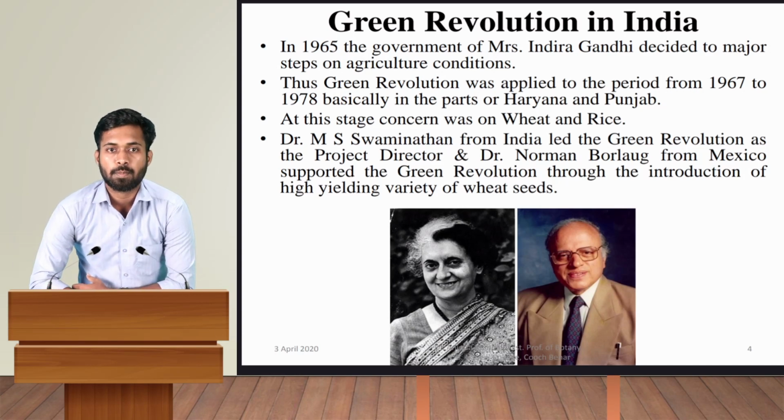So the Green Revolution mainly started in Punjab and Haryana because a proper irrigation system was already available over there. At this stage, the main focus crops were wheat and rice. Apart from wheat and rice, we also focused on barley, maize, etc. Dr. M.S. Swaminathan, who is also known as the father of the Green Revolution in India, worked with Dr. Norman Borlaug from Mexico, and supported the Green Revolution through the introduction of high-yielding varieties of wheat seeds.